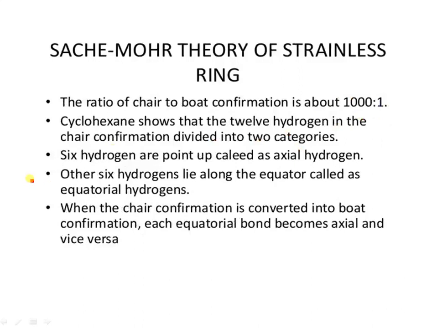In the chair conformation, the 12 hydrogens of cyclohexane are divided into two categories: six axial and six equatorial hydrogen atoms. This was suggested by Mohr. When the chair conformation is converted into the other form, each equatorial bond becomes axial and vice versa.